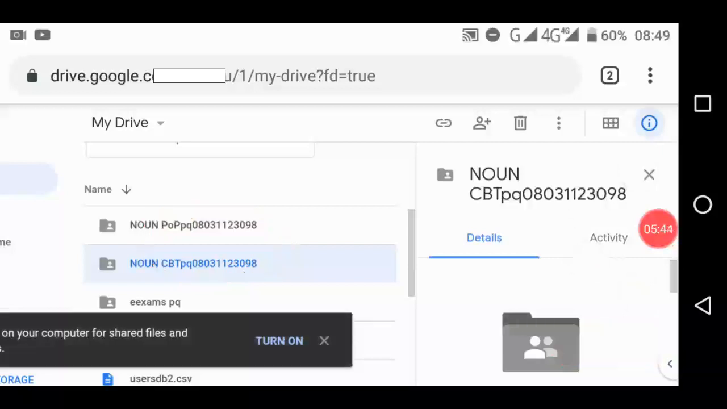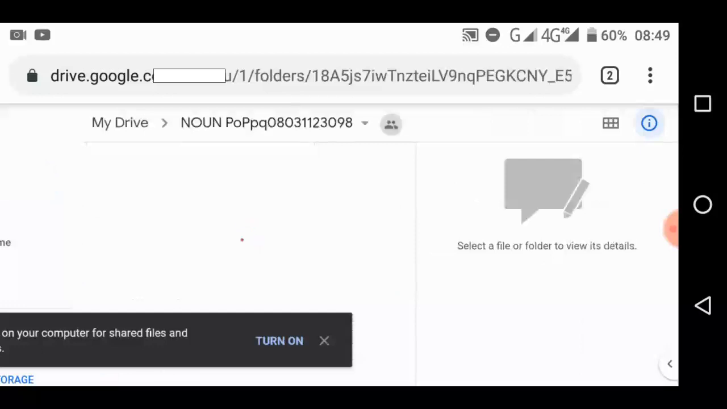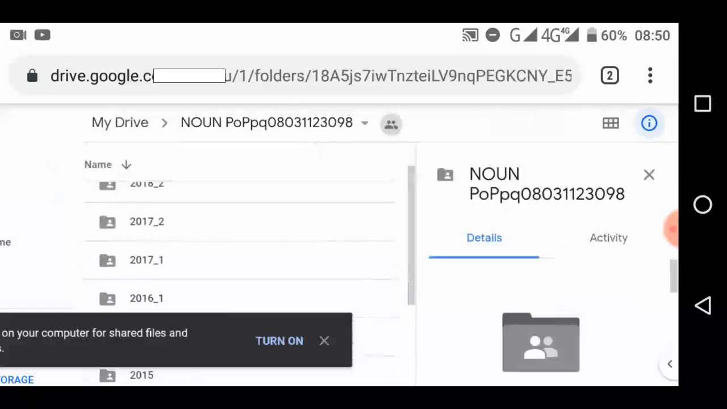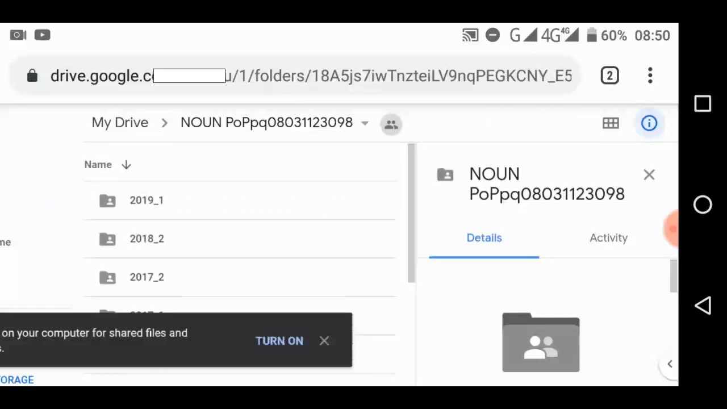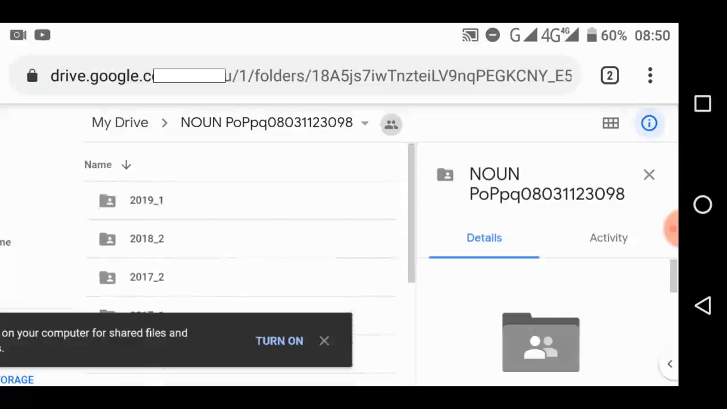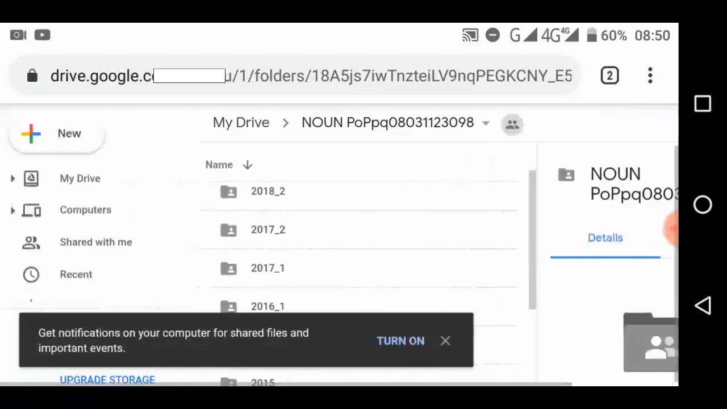So if you want to download, let's say, one of the POPs, you open it. You know how to open a folder. You can just click it twice, touch it twice, or use your mouse on a computer to click twice. It will open. Look at this. It's arranged according to semesters. We have 2019 first semester, we have 2018, 2017, down.